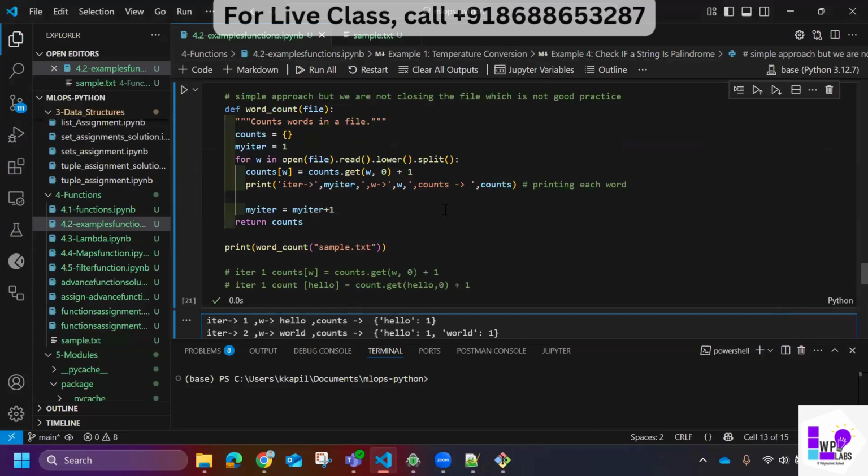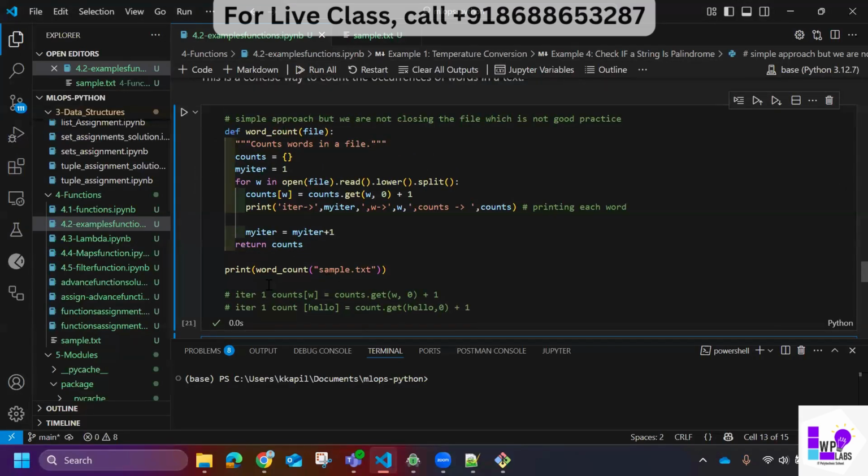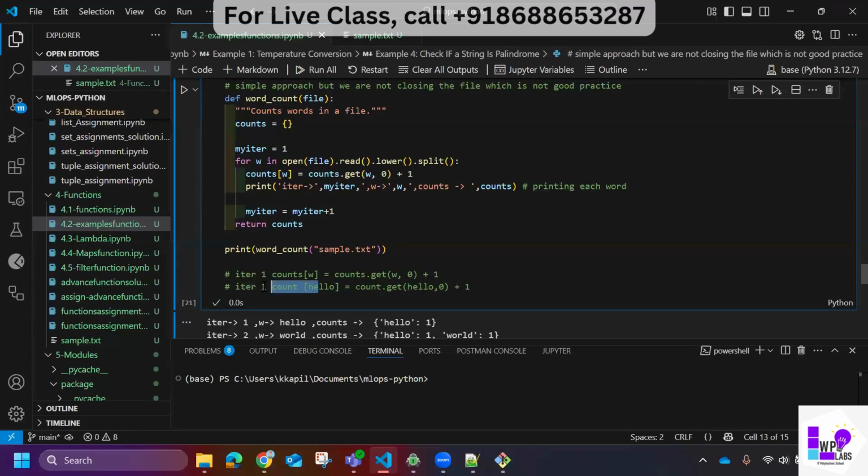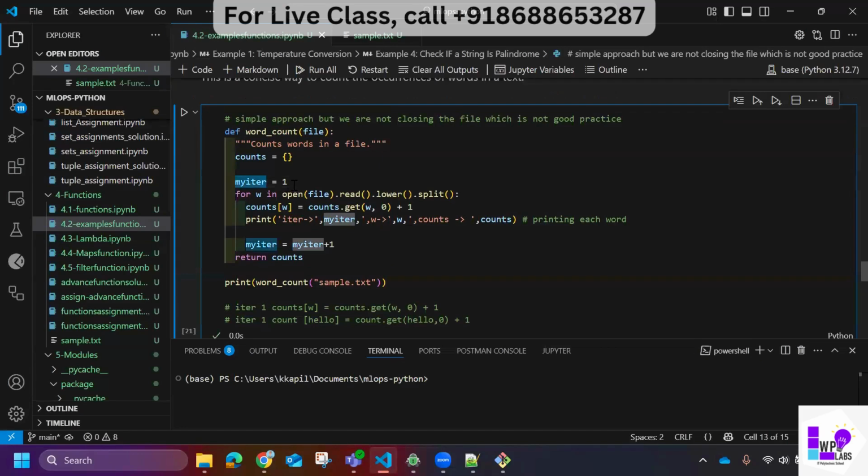Now we have designed this function. What this function says is print word count. I'm giving the file name, and this file name will go in this variable. This is just a doc string. I took count as a dictionary because I wanted to add values in the dictionary itself. Now my iter is one. My iter is a kind of counter. You remember I used to explain that in the first iteration this is happening, in the second iteration this is happening. So this is what I have used manually.